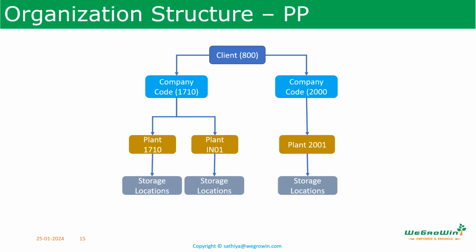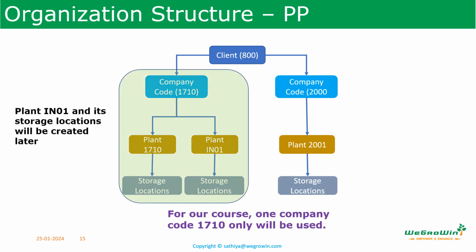Here we see the organization structure that will be used for production planning and execution. For our course, we will be using only the company code 1710 and its relevant organizational units like plant 1710 and plant IN01. And the plant IN01 will be created later as part of the training. Okay, this is the organization structure for PP.